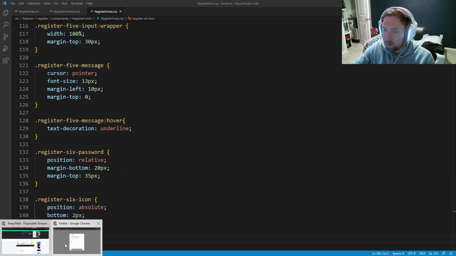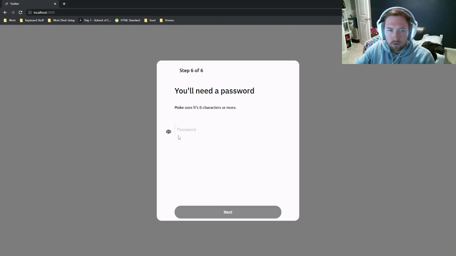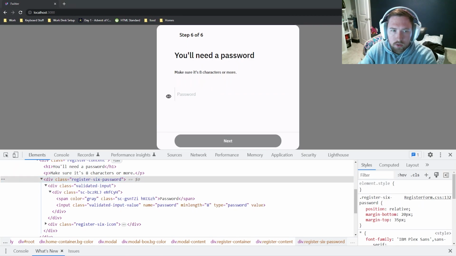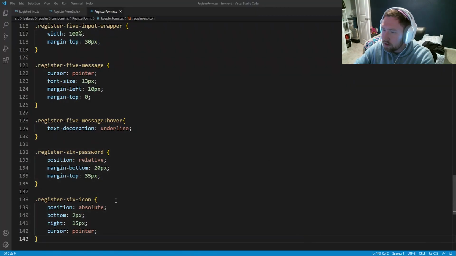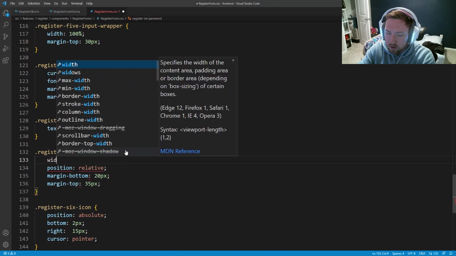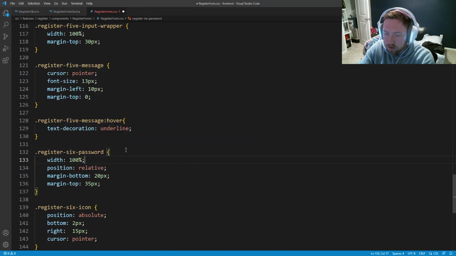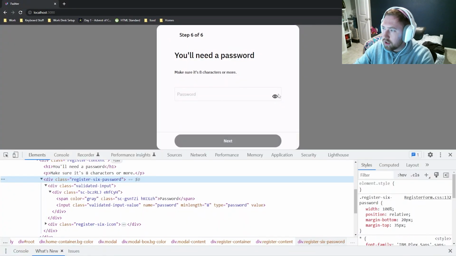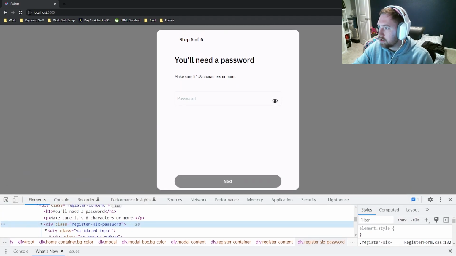Save. And now if we come back in here, we need to fix. Let me see what this guy is. Is that we might have to say width is equal to 100%. So let's go ahead and try that. So here we'll say width 100% of the parent. And let's take a look now. Looks much better. And this looks fine. Let me double check the signup flow to make sure this is actually the way it's supposed to look.